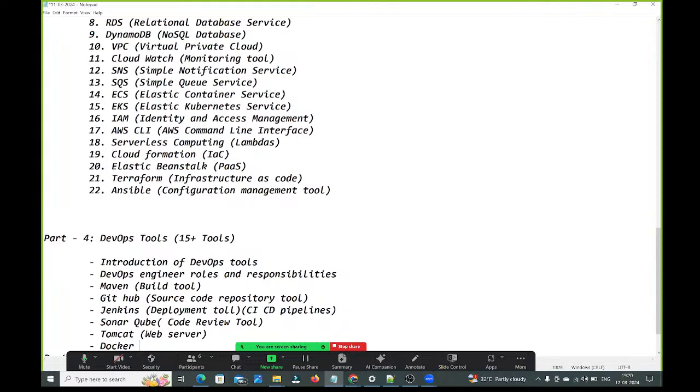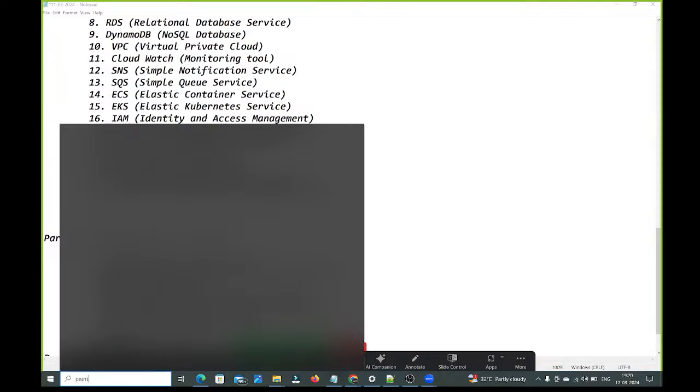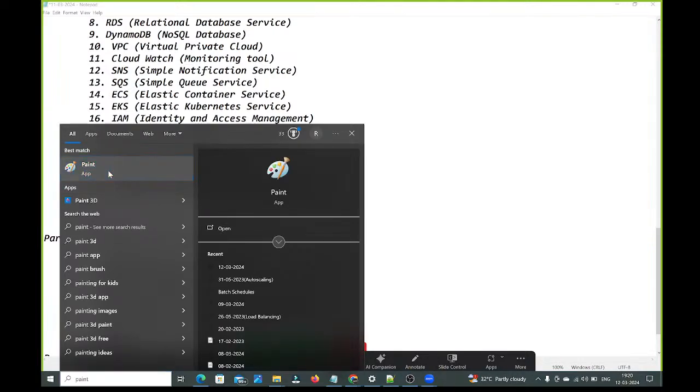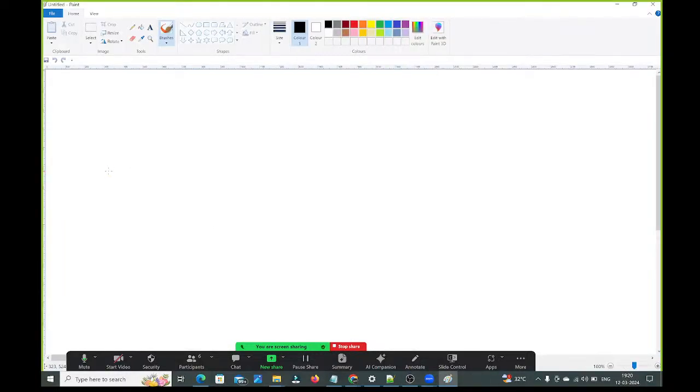See, I have developed one application in my system. Observe carefully, guys. And let me open Paint. See, guys, Docker, Jenkins, Kubernetes. These three are very important tools. Observe carefully. So this is my system. So this is my computer. And I have developed one application in my computer, guys. I have developed one application in my computer, and it is working fine. It is working fine, guys.